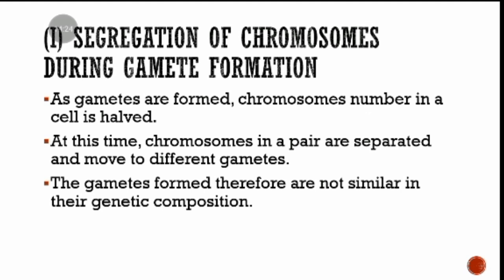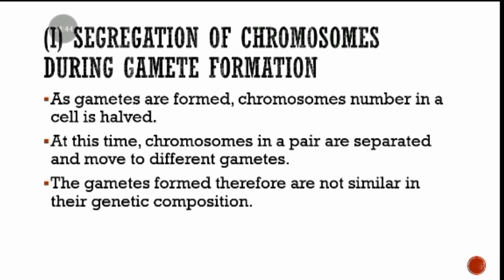So as gametes are formed, chromosome number in a cell is halved. At this time, chromosomes in a pair are separated and they move to different gametes. The gametes that are formed, therefore, are not similar in their genetic composition. You get me there, right?